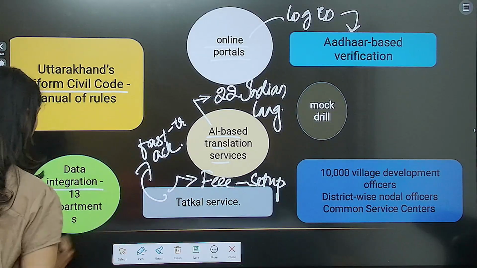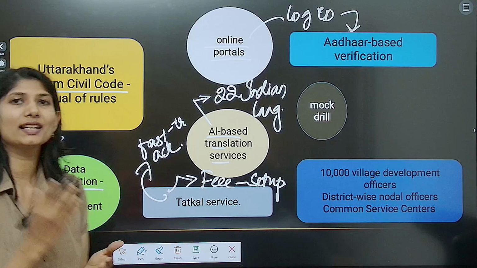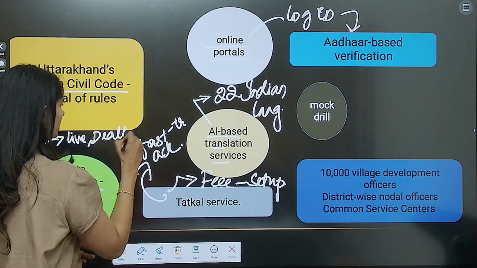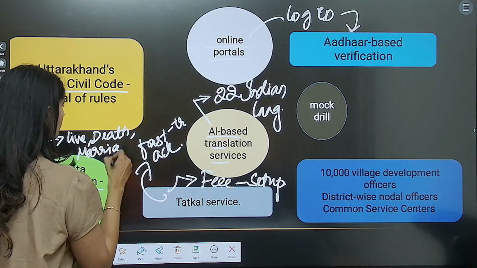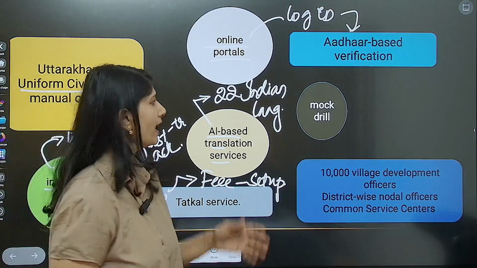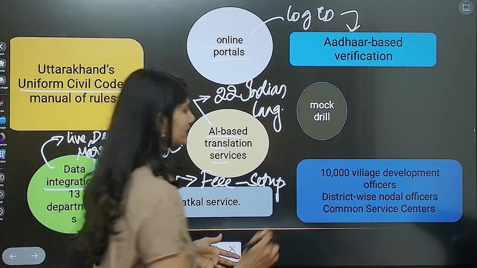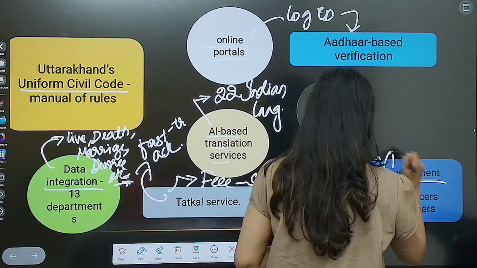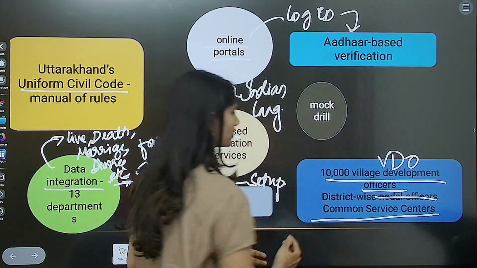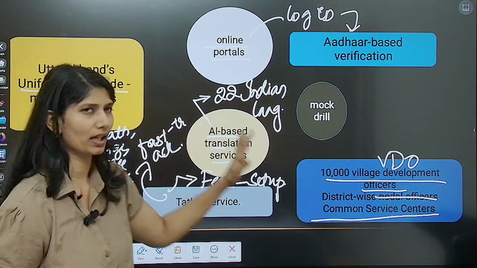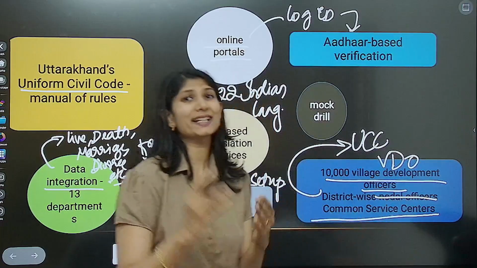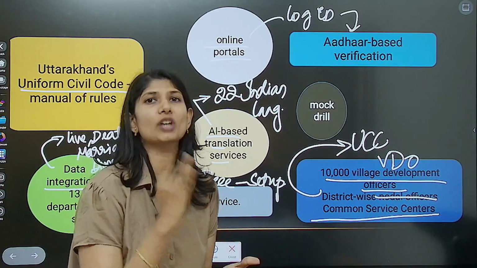Alongside this, there will be a data integration of 13 departments, which will have the live data present in one place regarding life, death, marriage, divorce, etc. They have also set up offices, that is, more than 10,000 village development officers, or what we call VDOs. District-wide nodal officers are also present, and the common service centers are all equipped to make sure that people benefit from this UCC without any technical difficulties or lack of support staff.